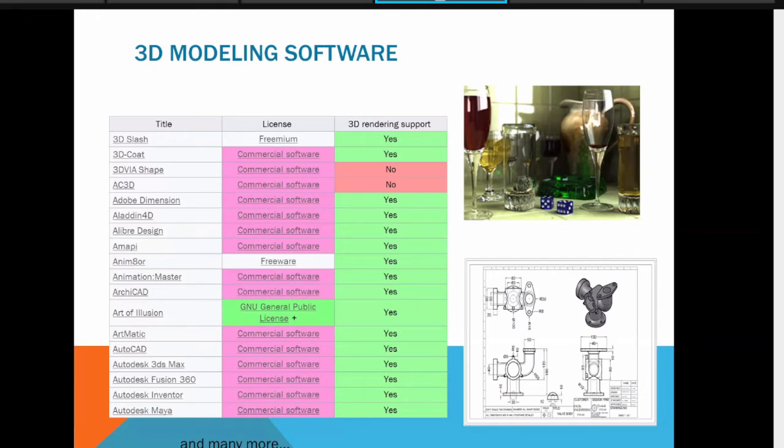There is a long list of software tools available in which you can create your 3D model. A popular CAD software is AutoCAD. There you can design interesting machine designs, architectural designs, and even 3D. As you can see in this small list: 3D Slash, 3D Coat, 3D Vs Shape, AC3D. Some of the software is even not in working stage now. But from the last to last decade, so many modeling softwares were launched, and using those we can develop such interesting 3D models.